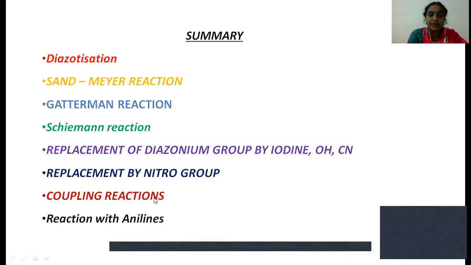Here the phenols and the anilines are both activating groups, so electron density is high at the ortho and para positions. At the para position, reaction with the benzene diazonium group takes place and produces the dye compounds.